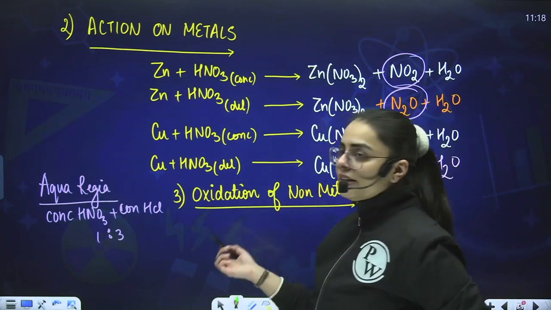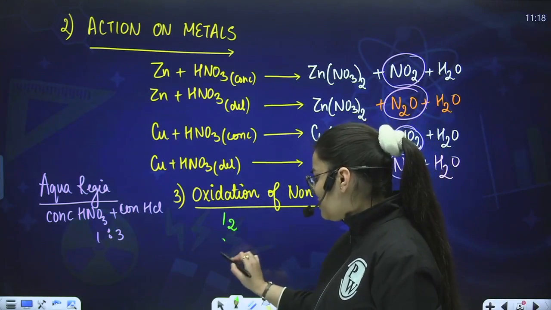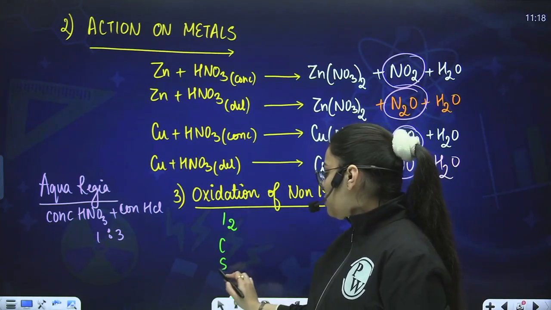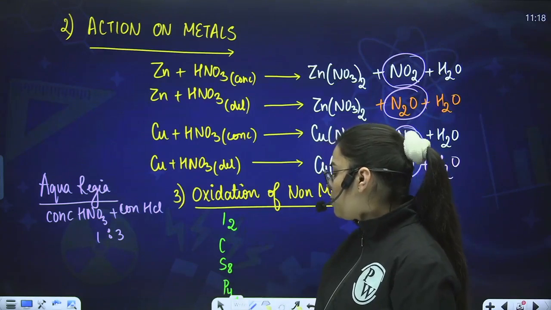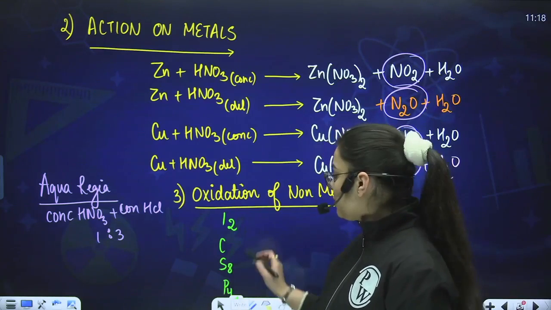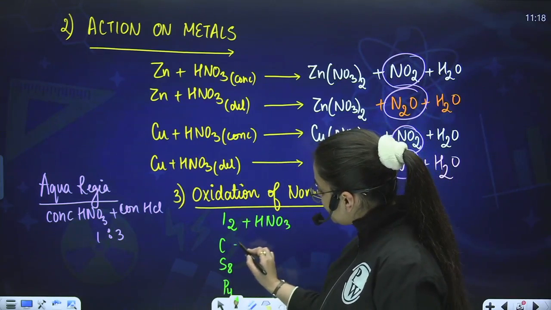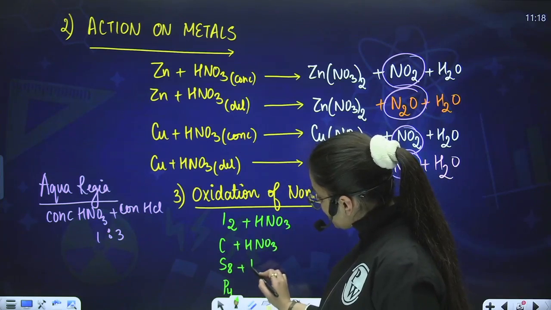Either you are reacting, let us say, I2, or carbon. Other than this, you are taking sulfur also, and phosphorus, which exists in the form of P4. Sulfur exists in the form of S8. So we have to react it with HNO3.